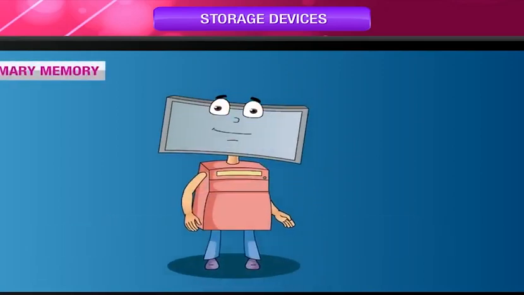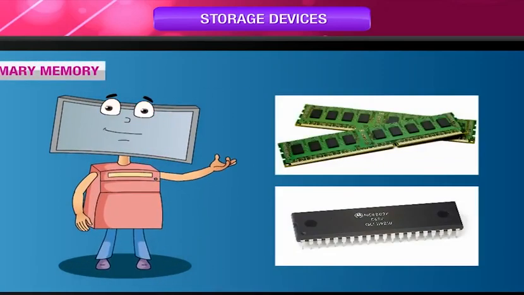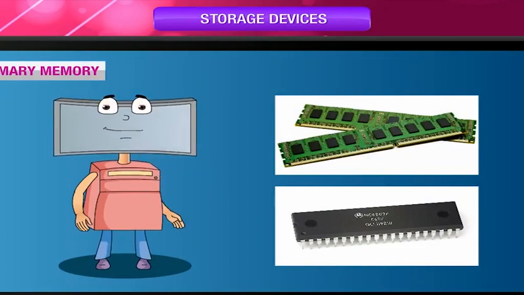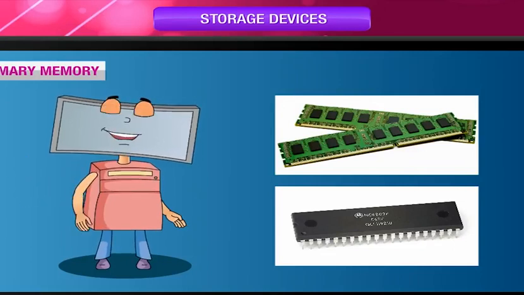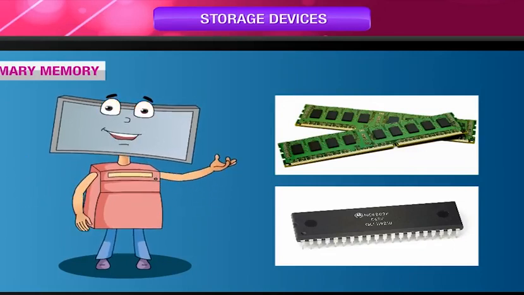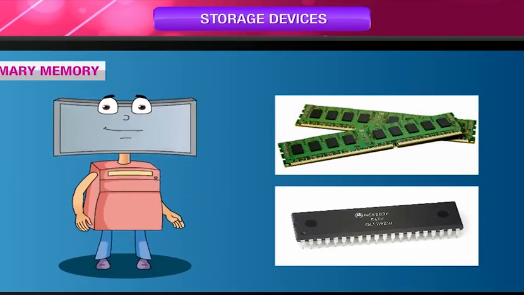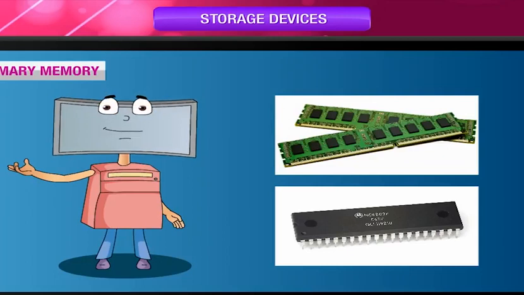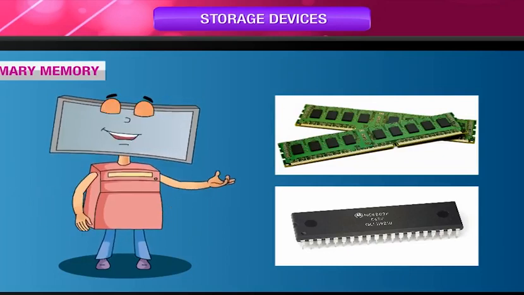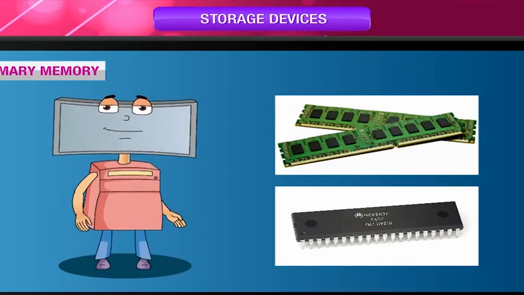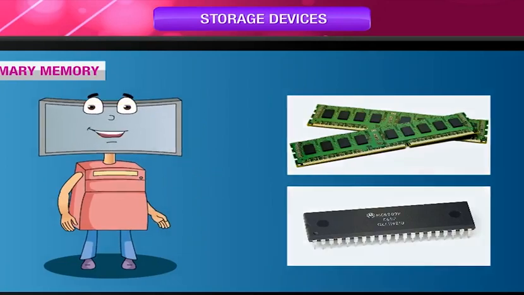Primary memory. Every computer comes with a certain amount of primary memory or main memory. This memory is limited, and information stored in this memory gets erased when you turn off the computer. This is internal memory that is constantly overwritten with new data and programs for quick access. It provides temporary storage of small-sized data.